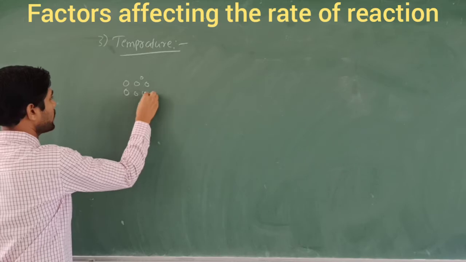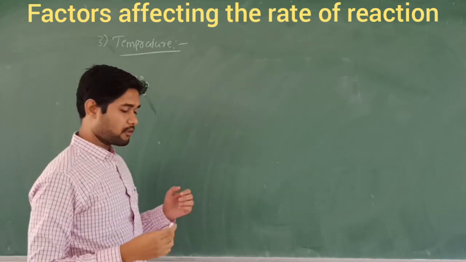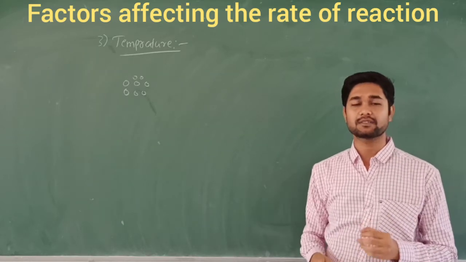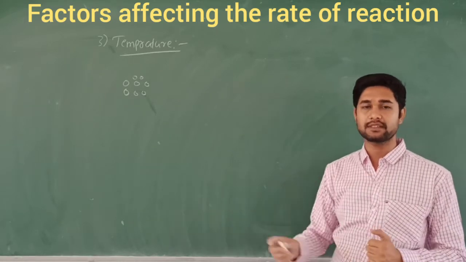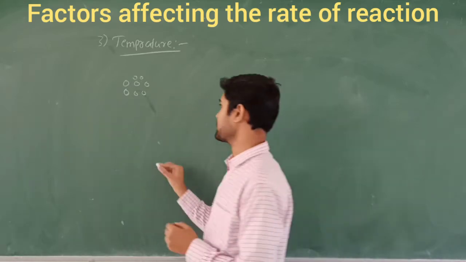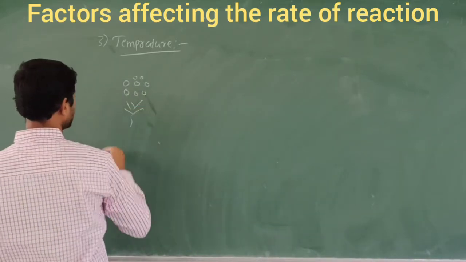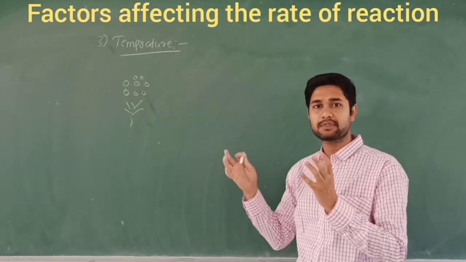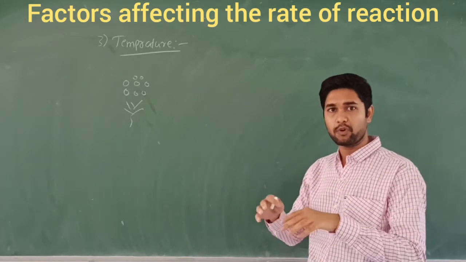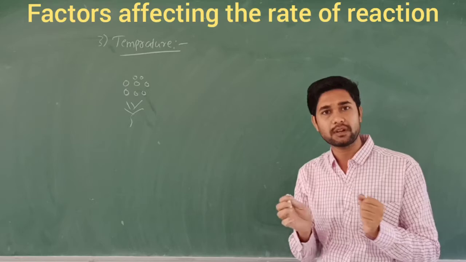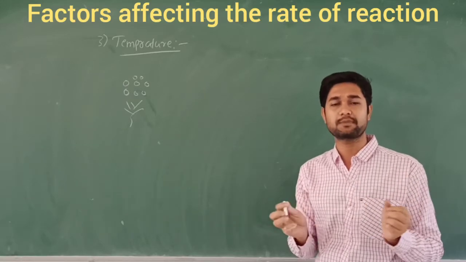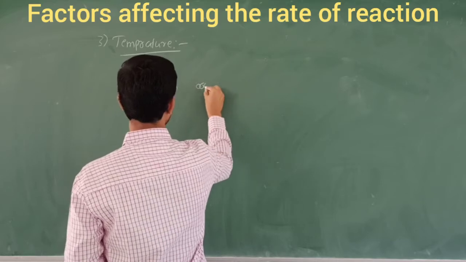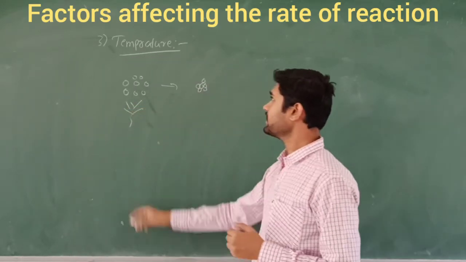For this collision we require some energy. These molecules require some kinetic energy, so we apply some temperature. Then the reaction takes place fast, because after each molecule acquires the energy, they start to move very fast. Collisions will be much more frequent, so product formation is also obtained very fast because of the temperature.